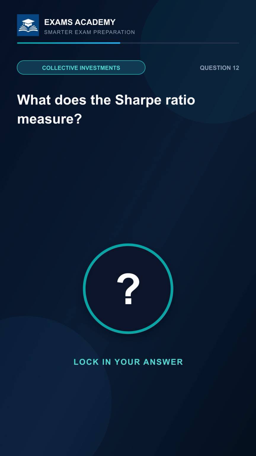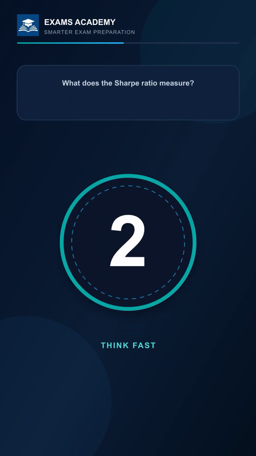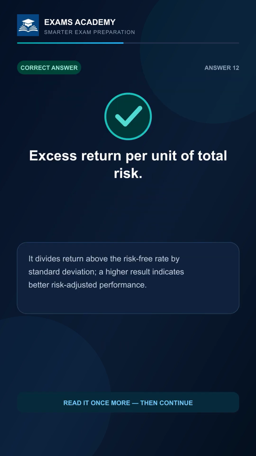What does the Sharpe ratio measure? 3, 2, 1. The answer is excess return per unit of total risk. It divides return above the risk-free rate by standard deviation. A higher result indicates better risk-adjusted performance.